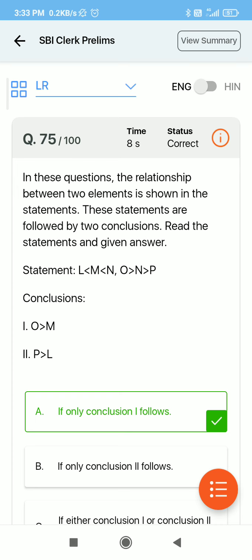Then there are inequality questions. For inequality, I would like to suggest you the Banking Chronicle channel. The same is for inequality as for syllogism. If you are doing wrong questions of inequality, then try to solve 20 to 30 questions of inequality daily, because prelims level inequality is very easy. So that's all.